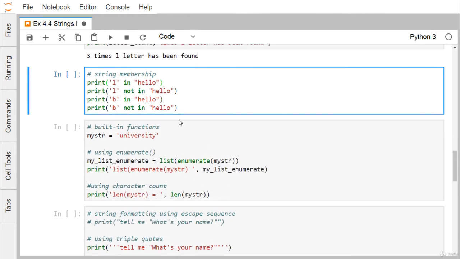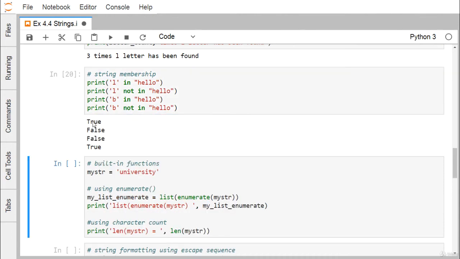Now we are going for string membership. "l" in "hello" will return True, "l" not in "hello" will return False, "b" in "hello" will return False, and "b" not in "hello" will return True here.